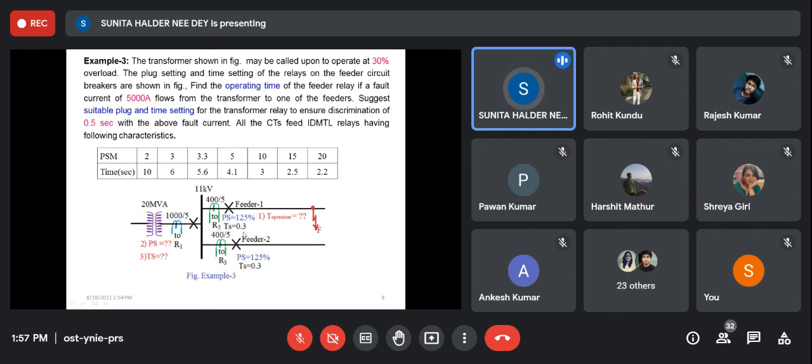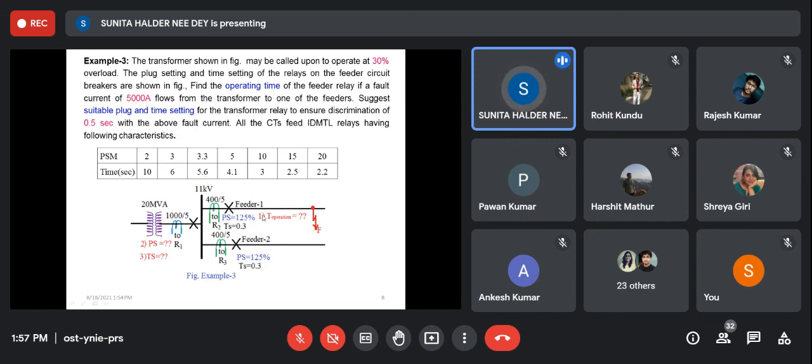Time setting is given as 0.3. That means it is not 100% time setting. So the time setting is the actual time setting relative to the time setting at 100%. Whatever the actual time is, we shall multiply it by 0.3. So if the actual time is 3, here it will take 0.3 times of that, so 0.9 second. Understood? Here the fault current is 5000 ampere.